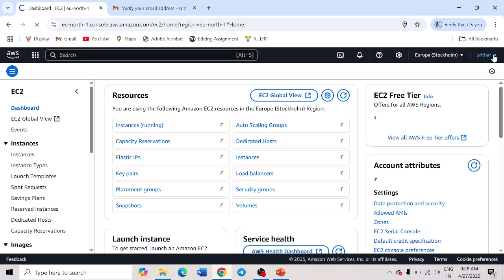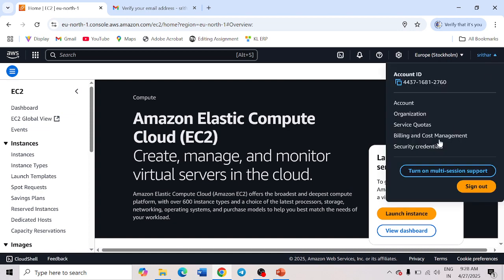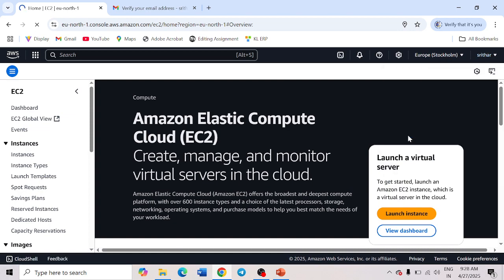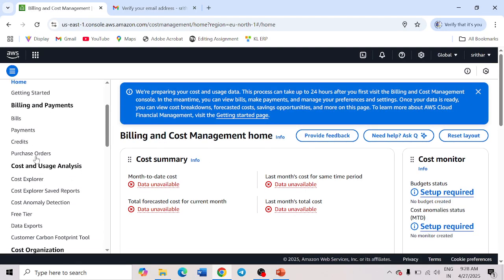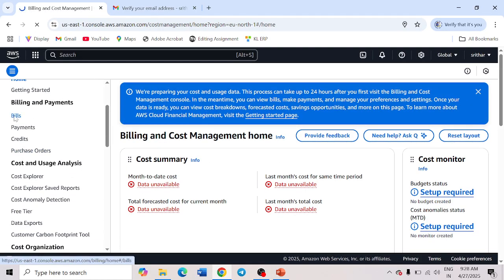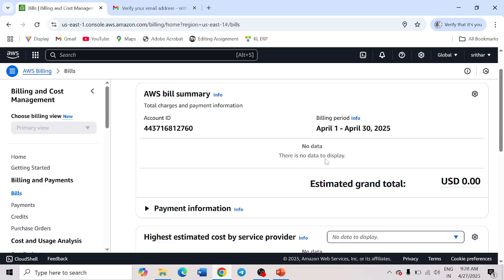If you want to verify your bill cycle, go to your account in the right corner, then go to Billing and Cost Management. Here you can check your monthly bills. Click on Bills and you can verify your bill cycles. Right now I am not using anything, so I'm getting the estimated grand total as $0. Thank you. That's it for the installation. Thank you.